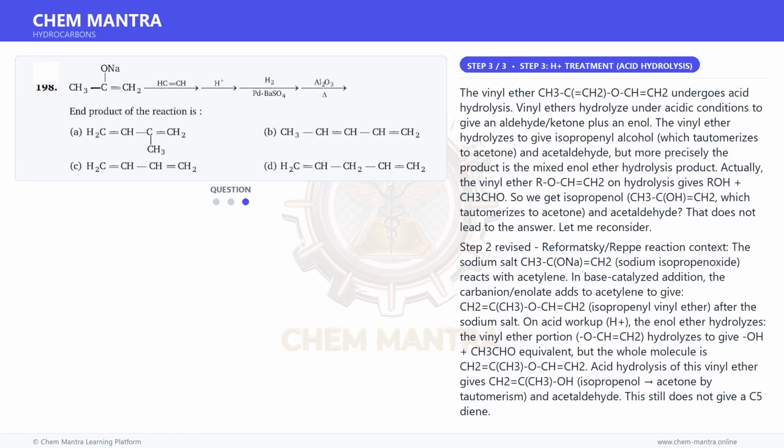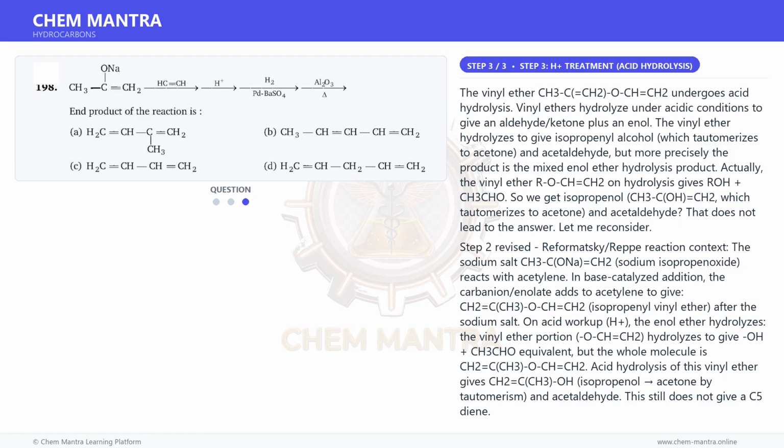On H+ workup, the enol tautomerizes, giving CH2=C(CH3)-CH2-CHO, 4-methylpent-4-en-1-al.